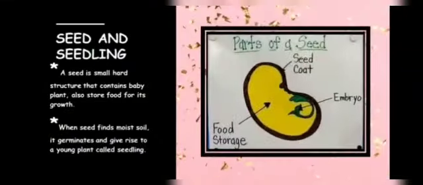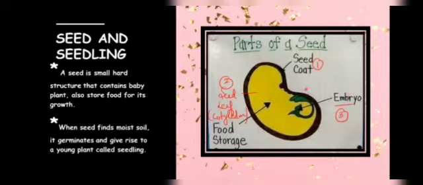So, the parts of the seed: number 1, the seed coat; number 2, the seed leaf, which is also called the cotyledon, which stores food for this baby plant; and number 3, the embryo. So this is the third part of that seed.